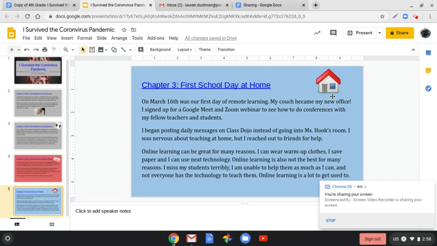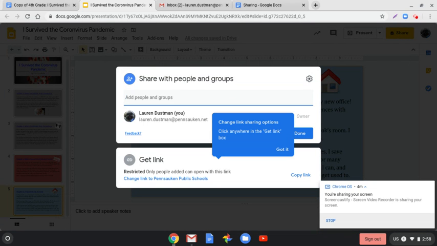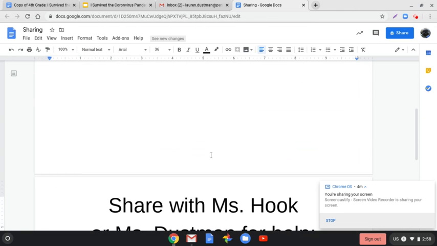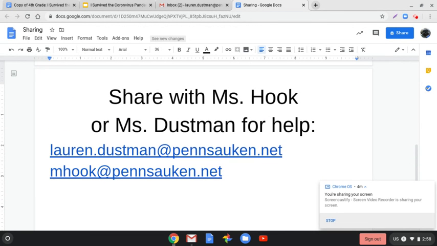As far as sharing, what you're going to do is come up to the share button. And it's share with people and groups. And this is where you are going to type our email addresses. So you can either share with myself or Miss Hook. Let me put that back here. So here you go. Share with Miss Hook or Miss Dustman for help. Here are our email addresses. If you are interested in sharing with us what you have done so far, we're also able to communicate with you and give you feedback and help for how to make your presentation the best that it can be.